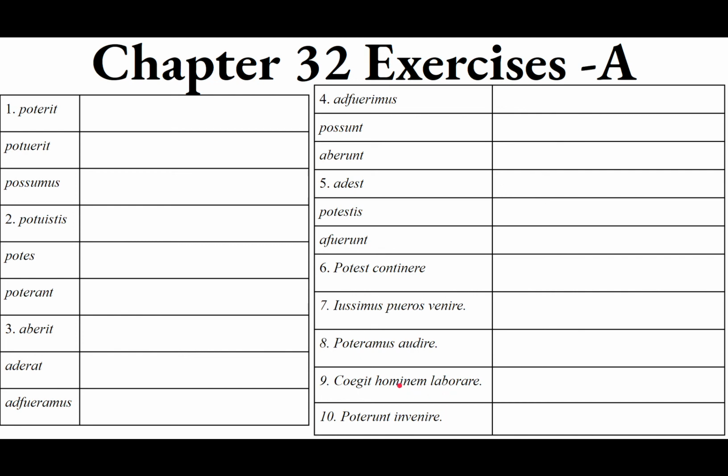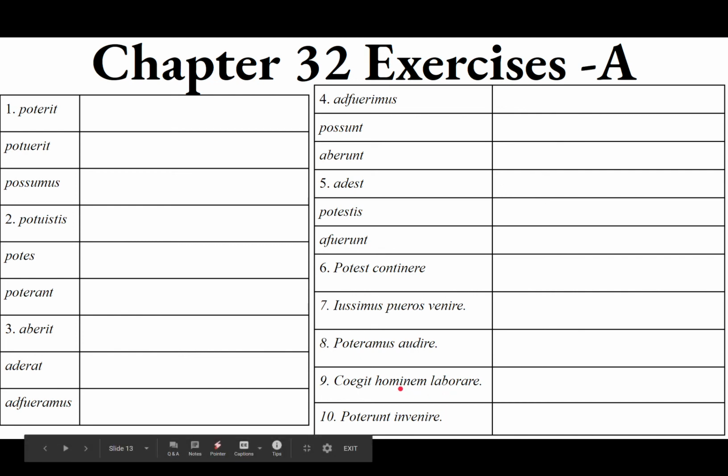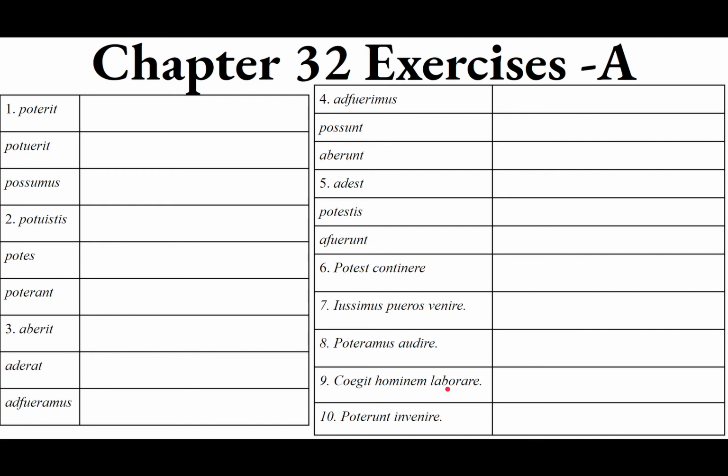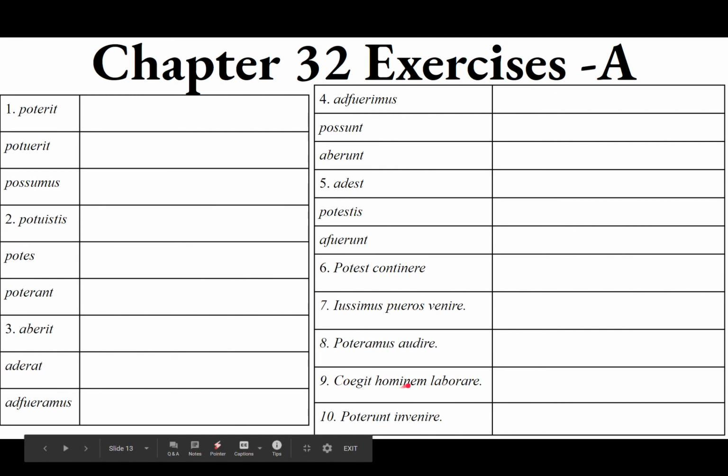The subject accusative is hominem from homo, hominis, masculine, a human being, homo sapiens, the race of human, a person. And then laborare is the objective infinitive of laboro, laborare, laboravi, laboratus, to work, to toil, to labor. So he forced the person to work. He forced the human to toil.